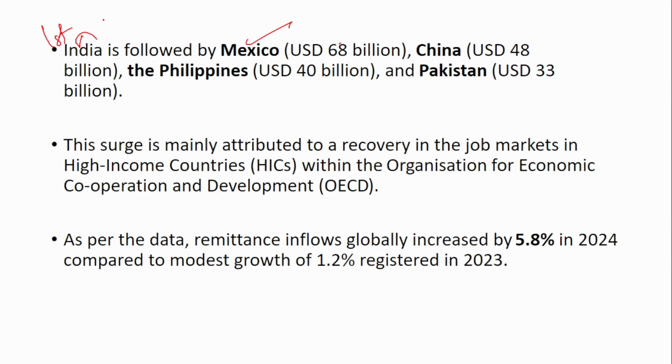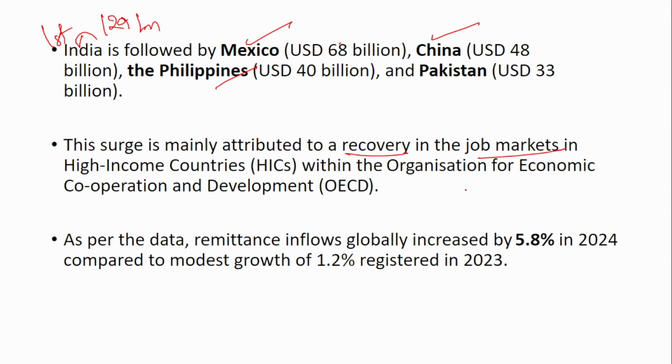If you see, India received $129 billion as inflow, but Mexico has received only around half of what India has received as remittance. Third place is China, $48 billion. Fourth, Philippines, $40 billion. And fifth is Pakistan with $33 billion. This surge is mainly attributed to a recovery in the job markets.